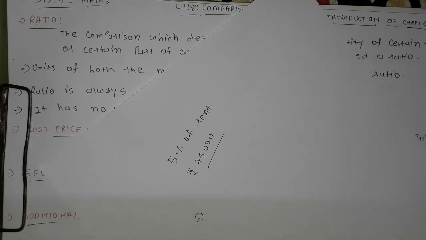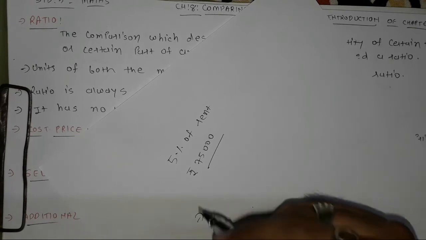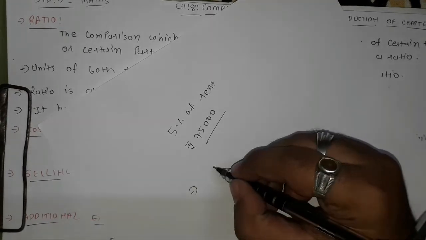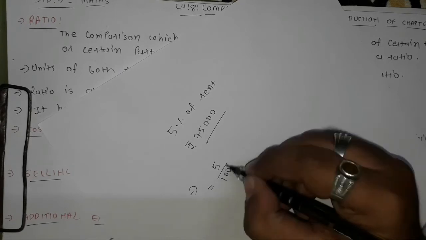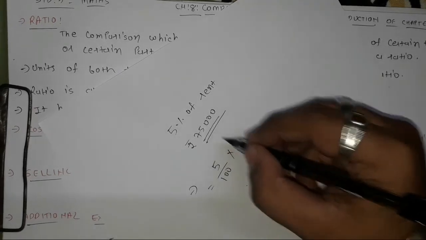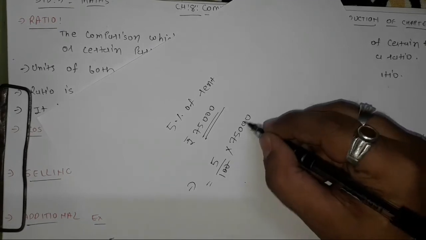First of all, as we studied, to convert any number into percentage we multiply that with 100, or from percentage to fraction we divide that number by 100. So 5% of rent is given. For that, 5% means here I can write 5 upon 100 into his total salary, 75,000. So here 20 will be cancelled.